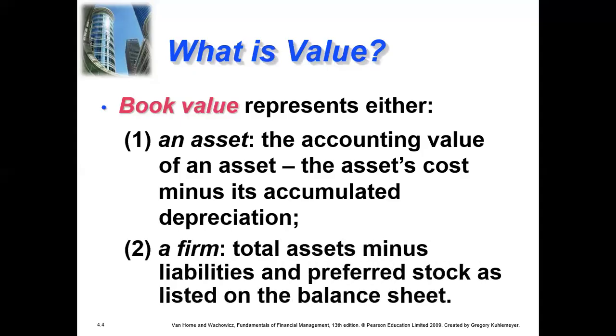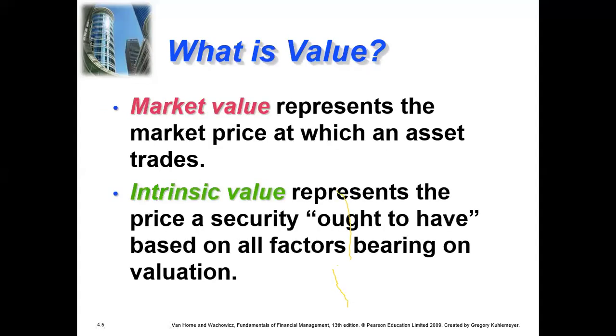Similarly, in the case of companies or firms, total assets minus liabilities and preferred stock, as listed on the balance sheet. From total assets, if we subtract liabilities and preferred stock, we'll have the book value of a firm. Market value of a company can be a different thing, and the book value of a company can be a different thing. Market value is the price at which it is being traded in the market.